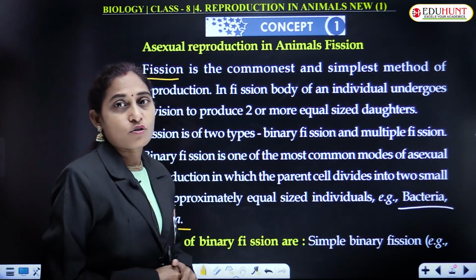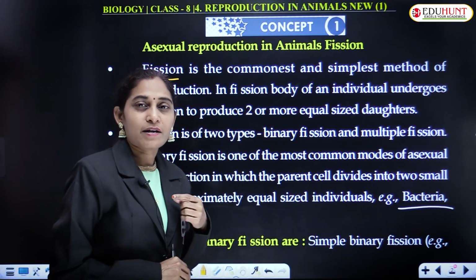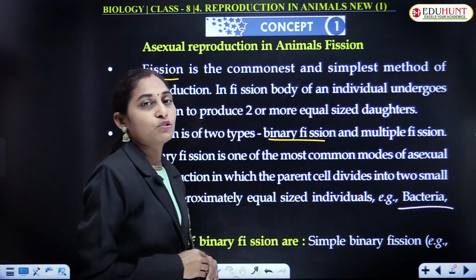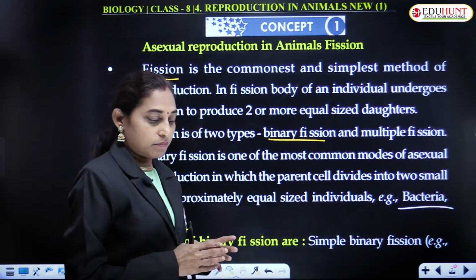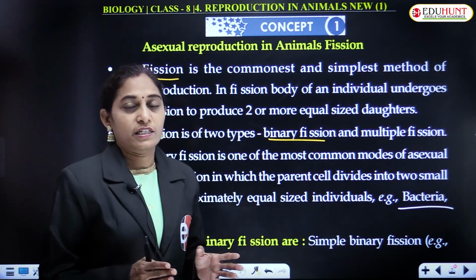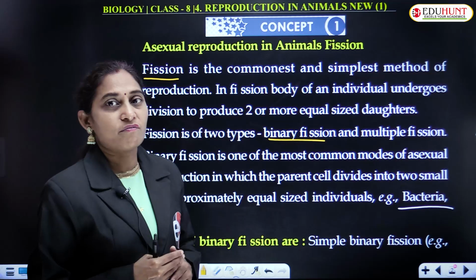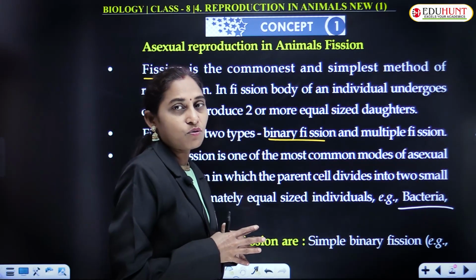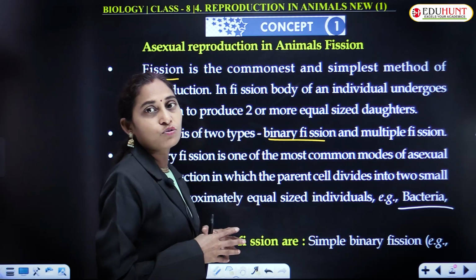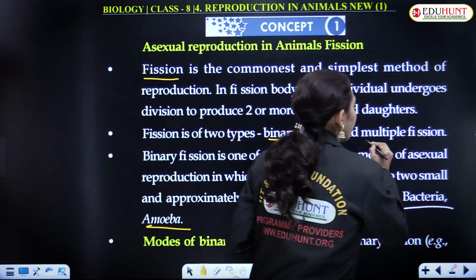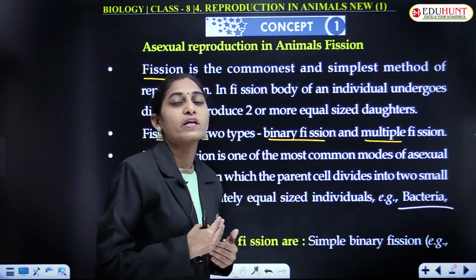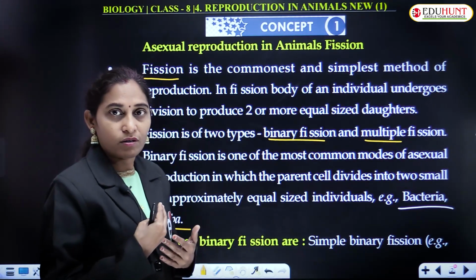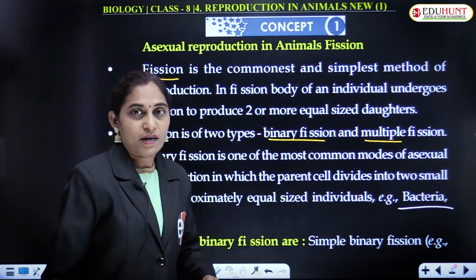Fission is of two types, binary fission and multiple fission. In binary fission, the individual will give rise to two. That means it breaks up into two. The individual divides into two fragments, and these two fragments will give rise to two new individuals. In multiple fission, more than two individuals will be generated per one set, one stage, one time.